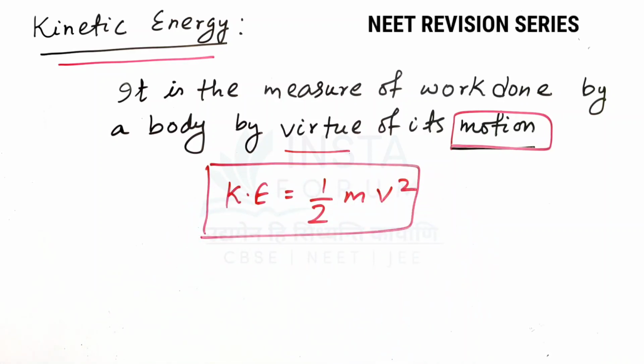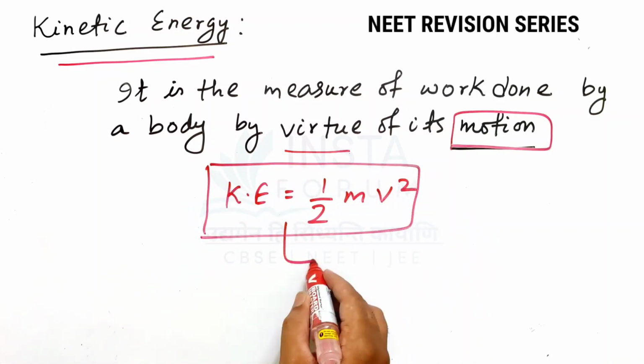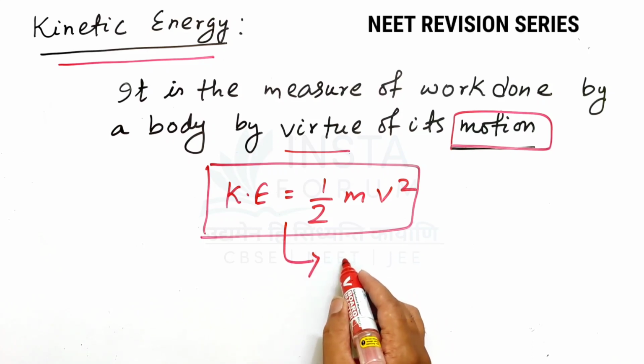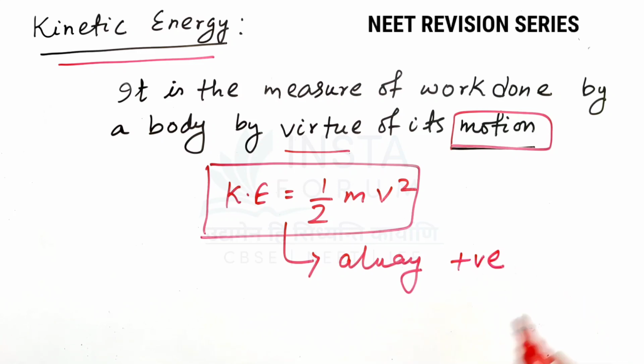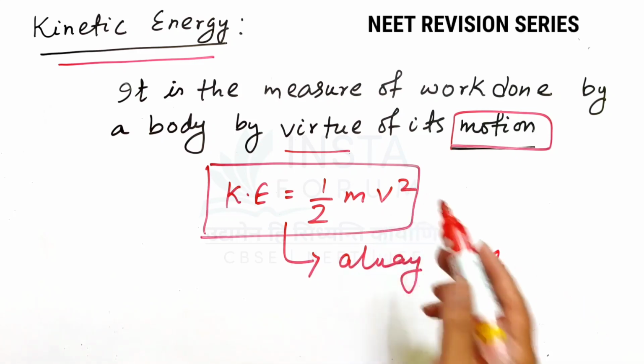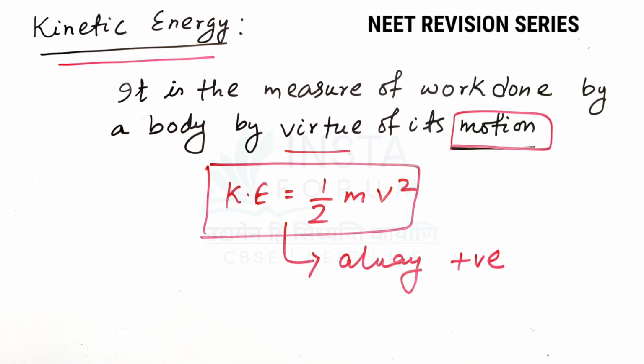One important thing: kinetic energy can never be negative, it is always a positive quantity, because mass is always positive, and even if velocity is negative, the square of velocity will make the whole term a positive quantity.